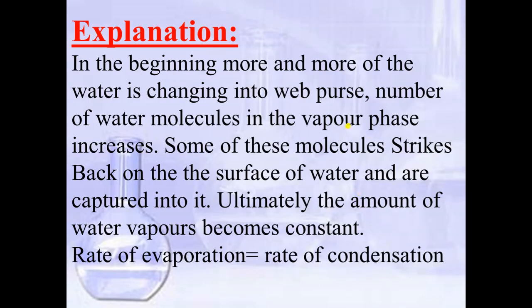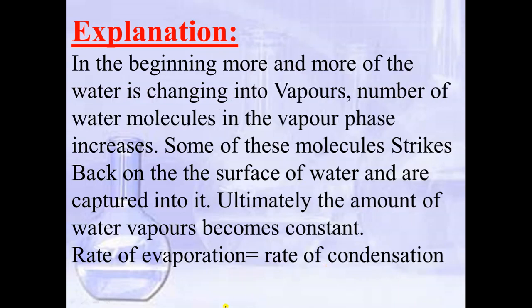So how will you explain this? In the beginning more and more of the water is changing into vapor state, so the number of water molecules in the vapor phase increases. Now some of these molecules strike back on the surface of water and are captured into it. That means these vapors will convert into liquid state. Ultimately, the amount of water vapors becomes constant, and here rate of evaporation is equal to rate of condensation.